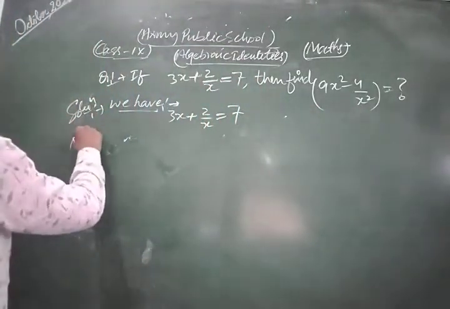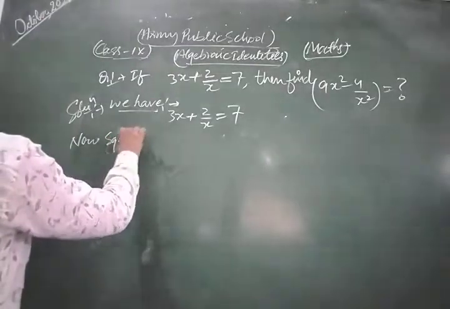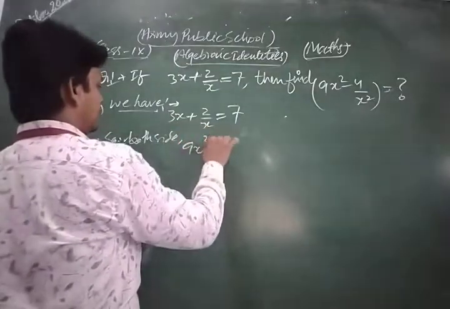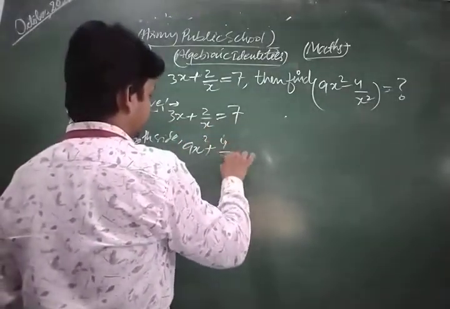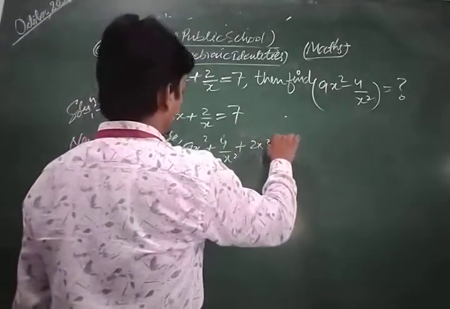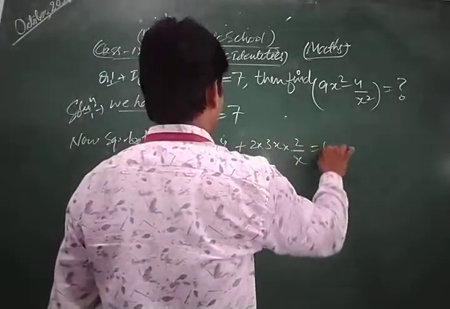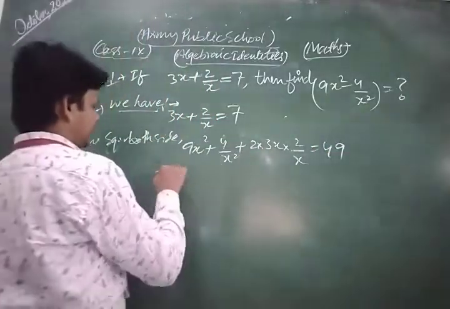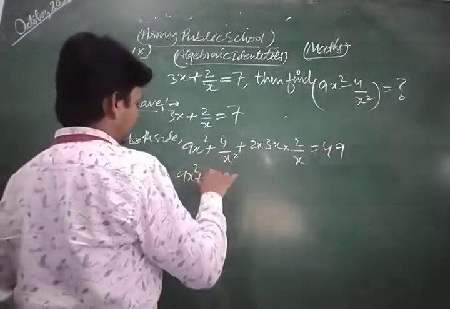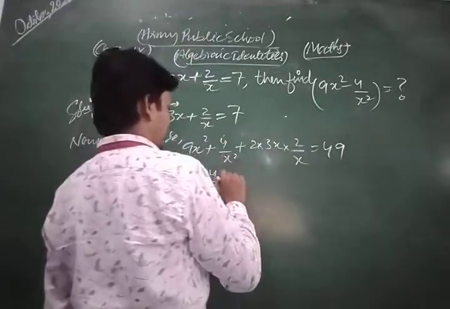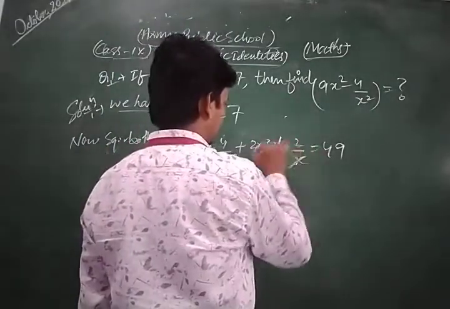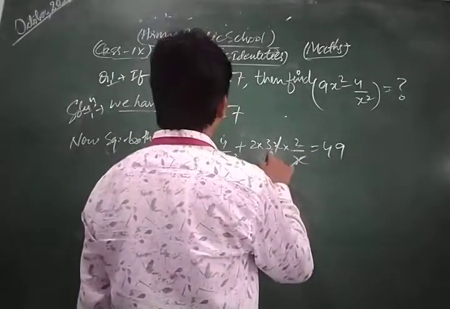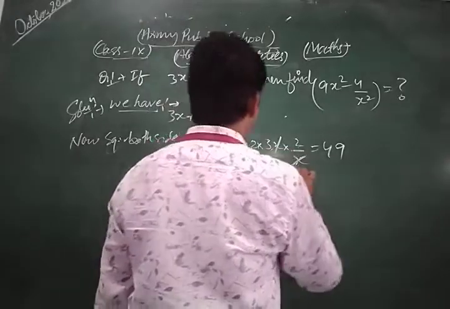Now squaring both sides, we have a square plus b square plus 2 into a into b equal to 49. So we get 9x square plus 4 upon x square plus, x cancels here, 12, is equal to 49.